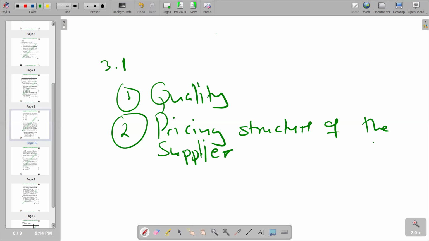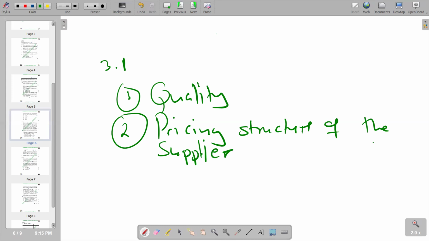So we should take that into consideration, because we should not buy very expensive products if they are inputs, because they're going to affect our price. If our prices go up, it's going to lead to a decrease in quantity demanded. Remember, the law of demand says if the price increases, we're going to see a decrease in the quantity demanded. There is an inverse or negative relationship between the two variables, that is the price and the quantity being demanded. So that's what we have on the pricing structure.